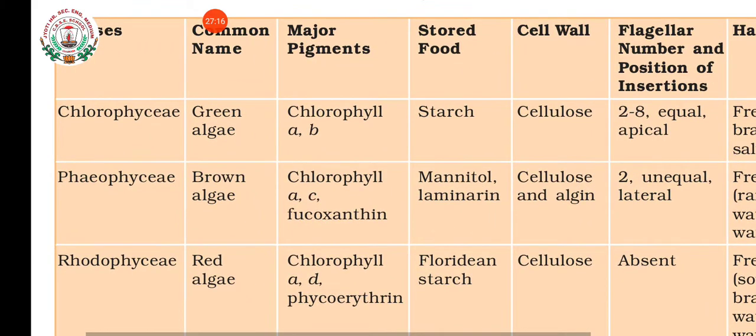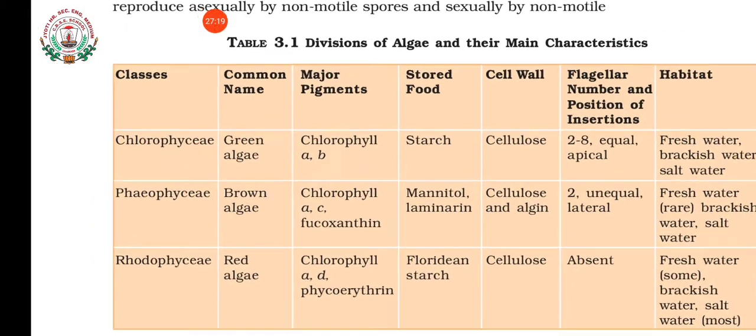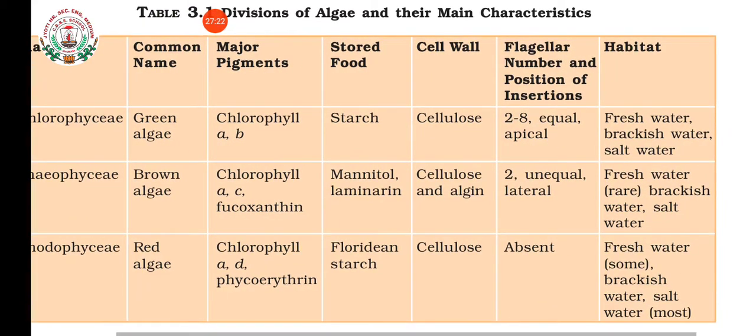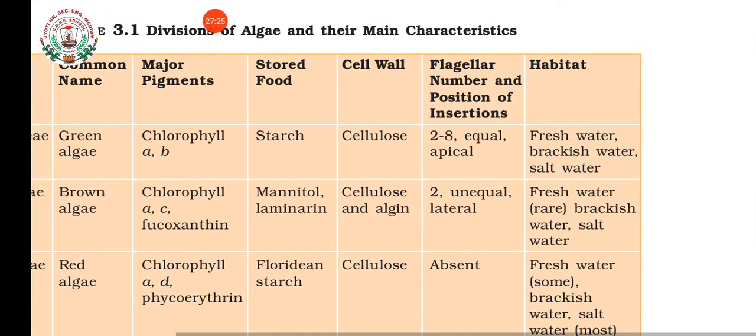So if you compare the different groups of algae, you can see that in Chlorophyceae or green algae, the pigments present are chlorophyll A and B. In Phaeophyceae or brown algae, it is chlorophyll A and C and fucoxanthin, which is a kind of xanthophyll. In red algae, chlorophyll A and D along with phycoerythrin. The reserve food material in Chlorophyceae is starch, in Phaeophyceae it is mannitol and laminarin, and in red algae it is Floridian starch.